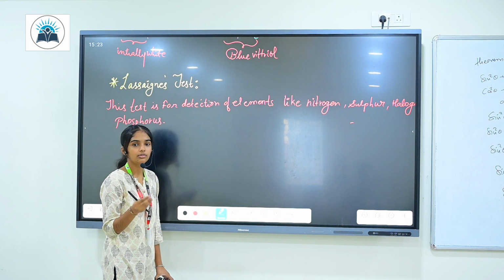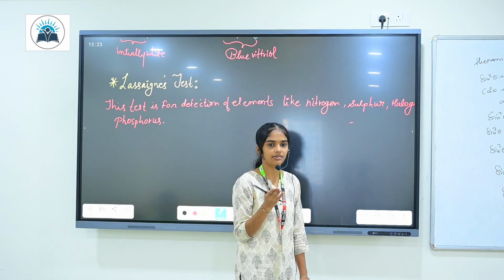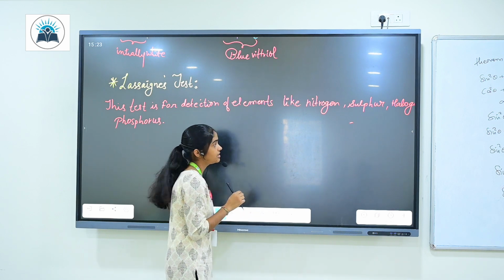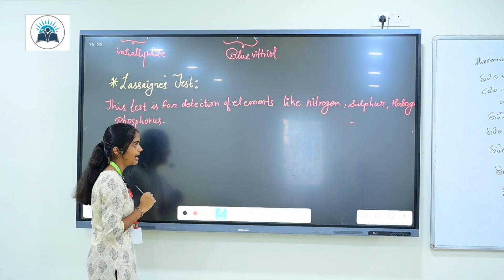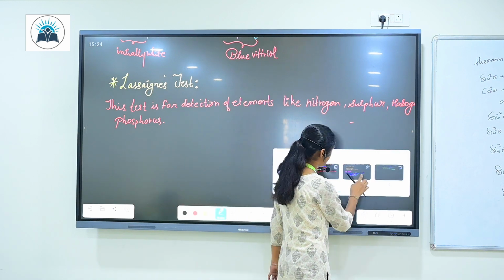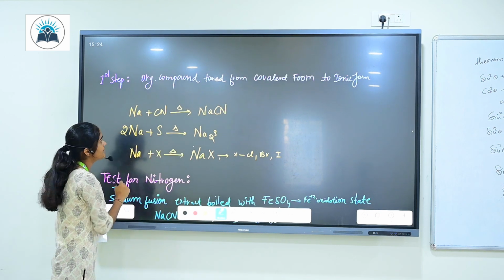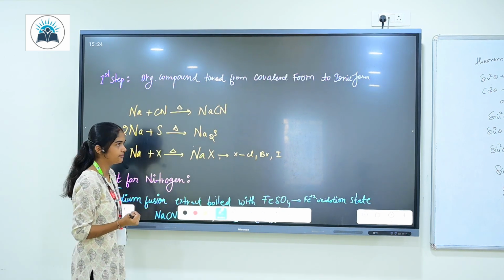Firstly, the organic compound is in a covalent form, right? Carbon forms covalent bonds. Now, first you have to change the covalent bonds into ionic bonds for the reactions to proceed. So the first step is to change from covalent form to ionic form, as I said.